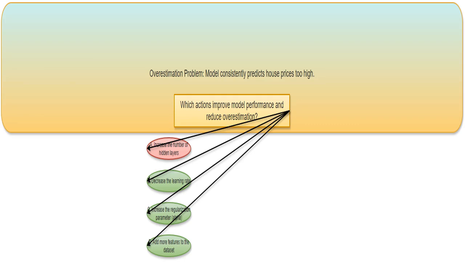Oh, looks like our model has a problem. It's consistently overestimating the house prices. This means it's predicting prices that are way higher than they actually are. Why is this happening? Is it making wild guesses or something?